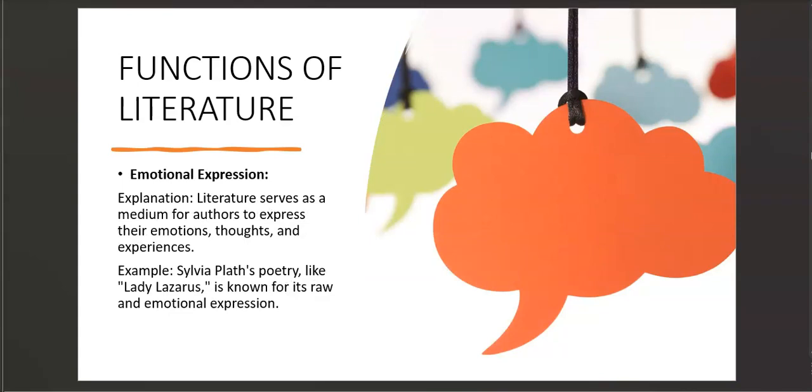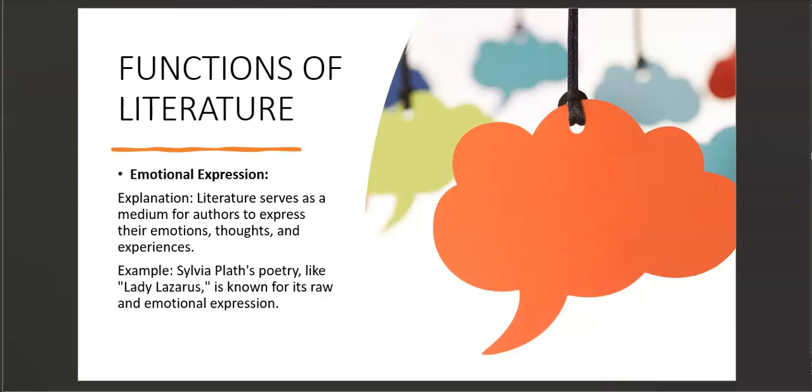Now let's move and look at emotional expression. Literature serves as a medium for authors to express their emotions, thoughts, and experiences. I won't mention an example here because I believe most of us are not conversant with it. So when a certain author wants to write about their experience, or their thoughts on a certain topic, they can do this through literature.